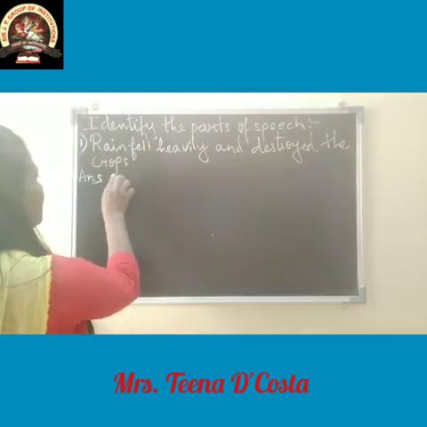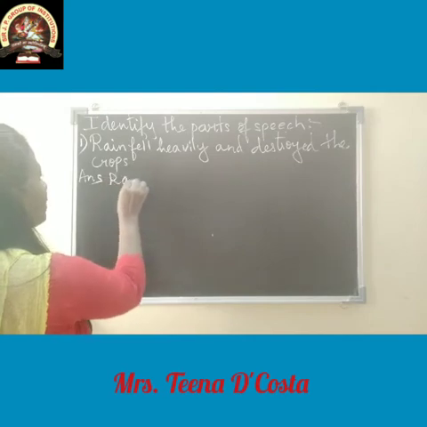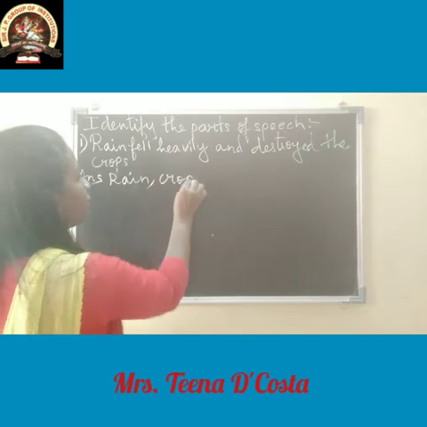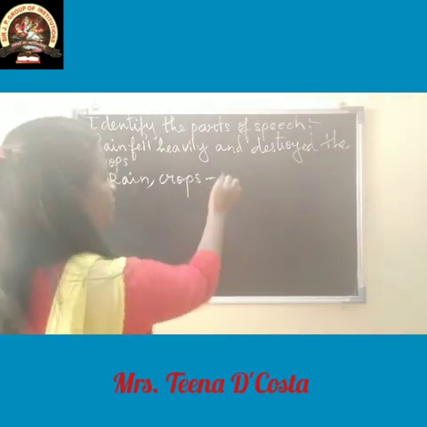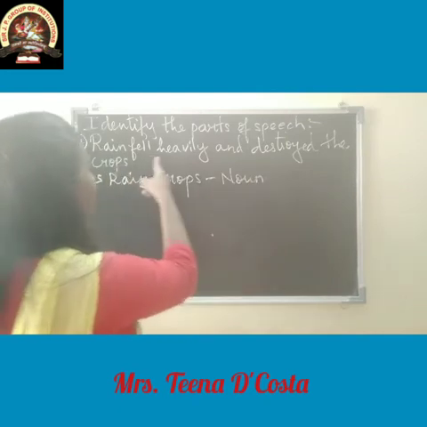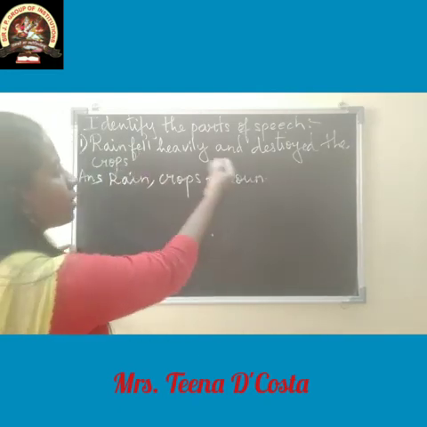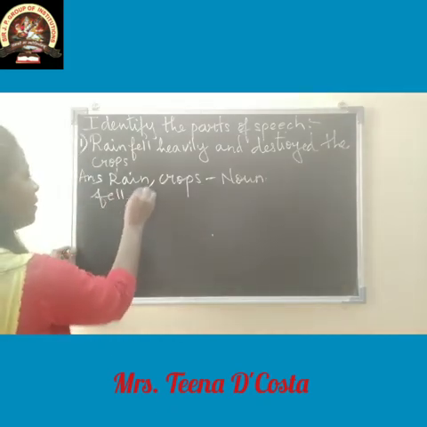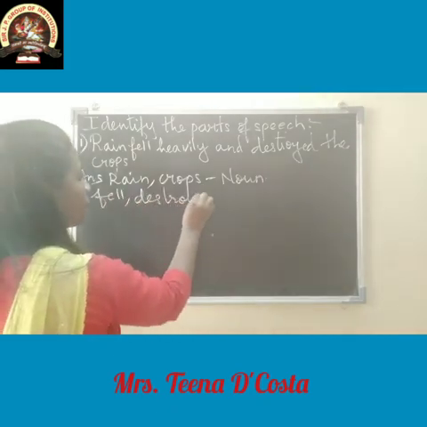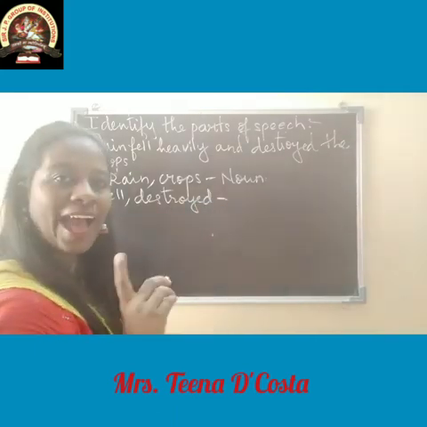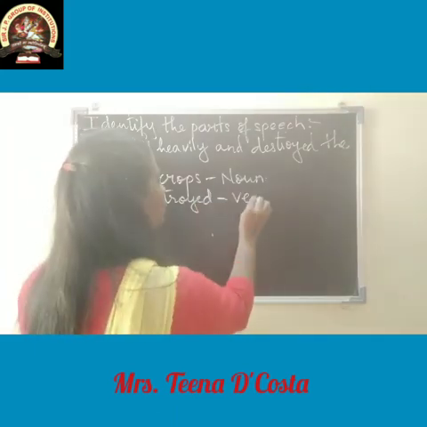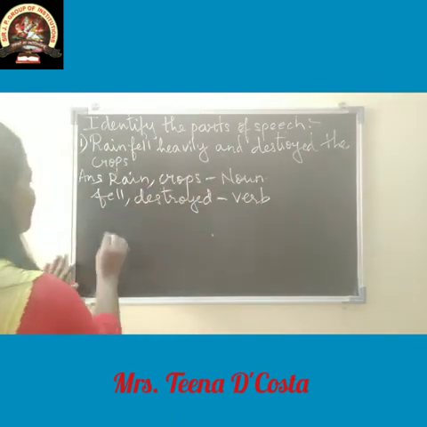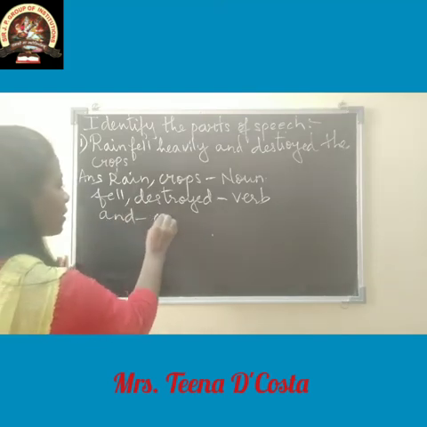So rain and crops both are nouns. Then fell, destroyed. These two words are action words, so they are verbs. Fine. Then and is a conjunction.